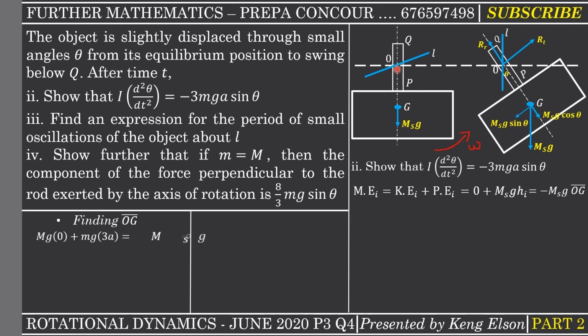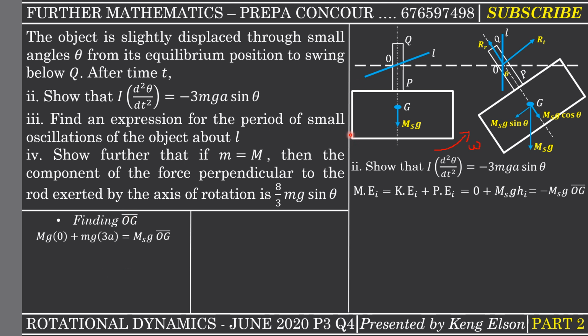The mass of the rod is capital M, so the weight of the rod will be capital M times g. The perpendicular distance separating the axis and the weight of the rod is 0 because the axis was passing through the center of the rod, and the center of the rod is where the weight is acting.